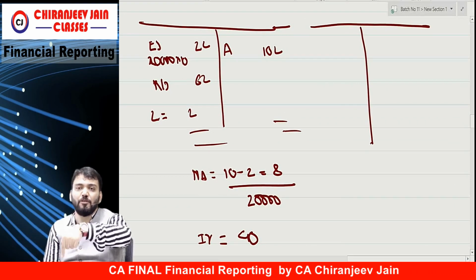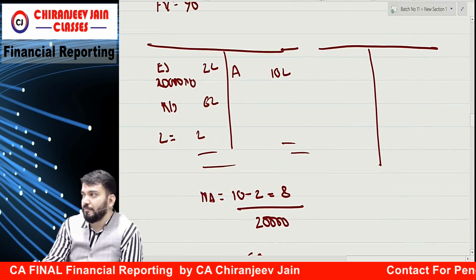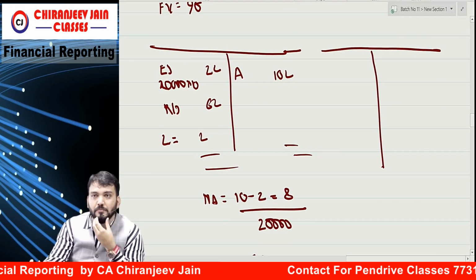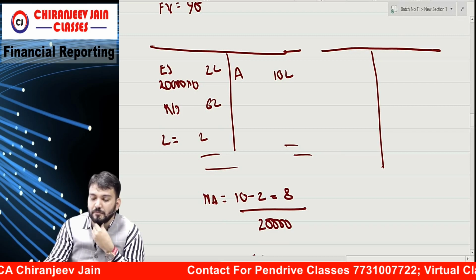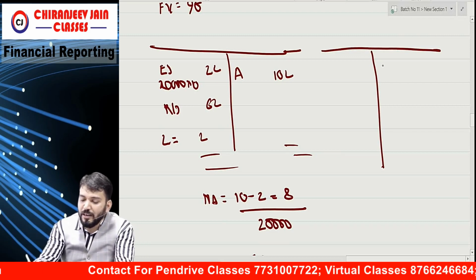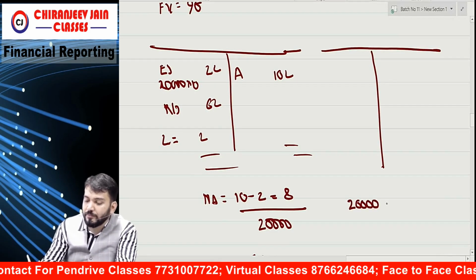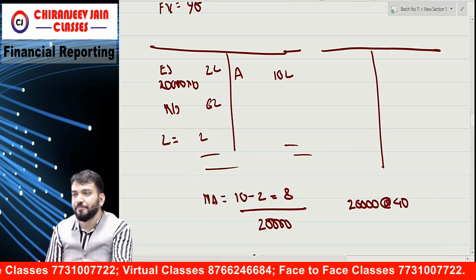Intrinsic value means fair value of today. So let's see what will happen. We have issued another 20,000 shares at rupees 40.